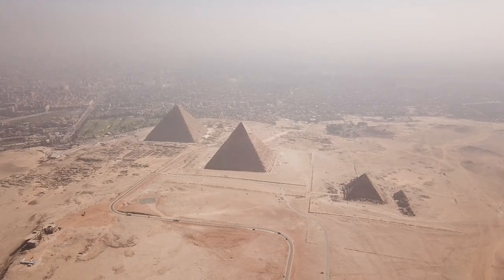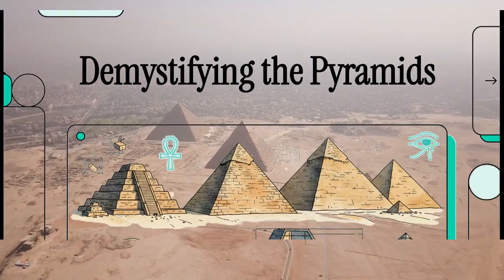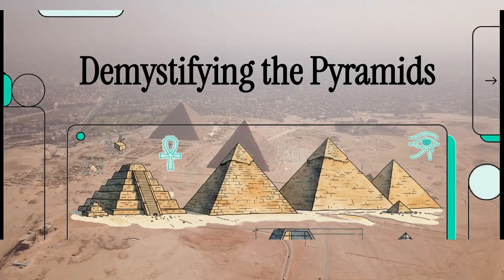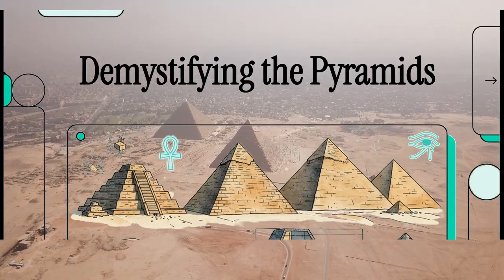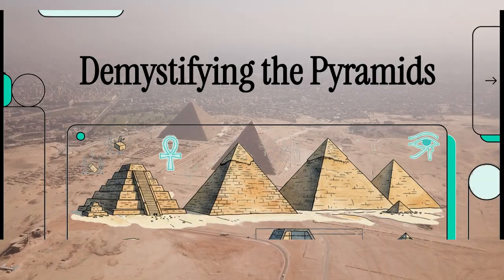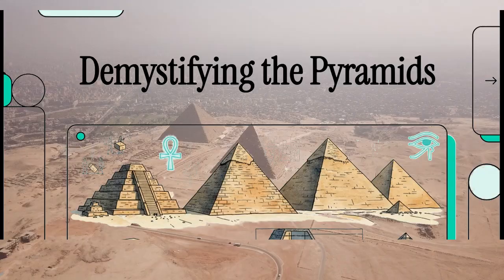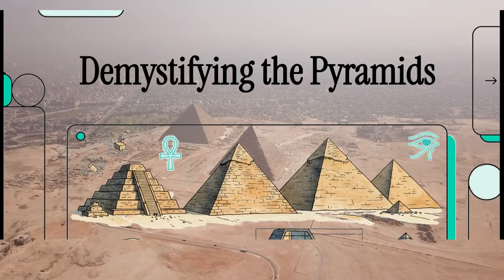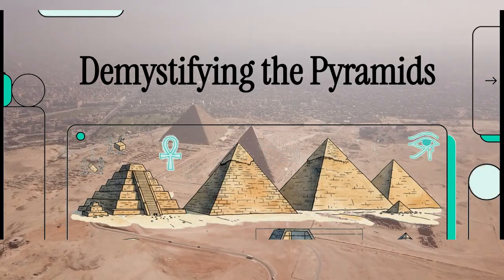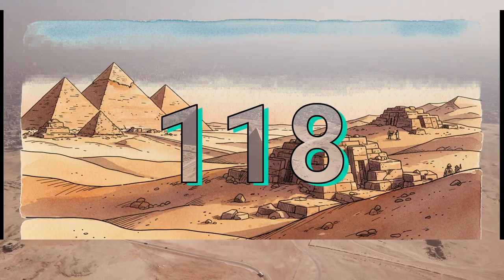Welcome to this explainer. When we think about the ancient Egyptian pyramids, it's honestly pretty easy to assume we already know the whole story. But beyond those iconic shapes lies this incredible, hidden history full of trial, error, ingenious physics, and startling cultural revivals. So, we're going to shatter everything you think you know and explore how the ancient world's most famous monuments actually came to be. Okay, let's dive into this.